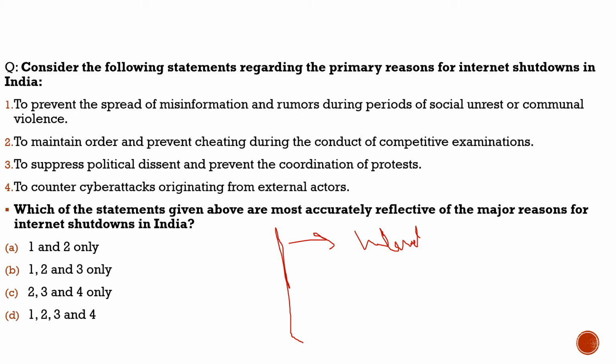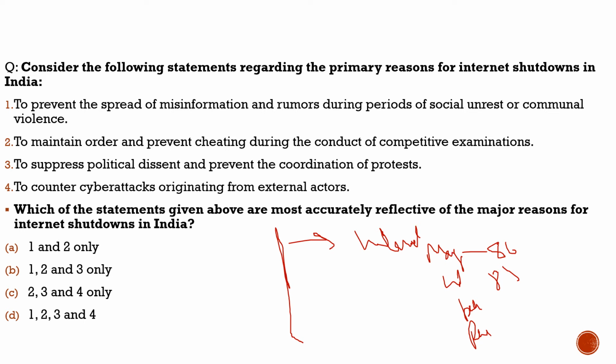With respect to that, there was data given on how India compares among other countries, and it has highlighted that under this data, Myanmar is at the top. In 2024, it has seen 86 shutdowns. Then it is India, which has seen 85 shutdowns. After Myanmar and India, it has been Pakistan, then Russia. So we can see what kind of countries are there in the internet shutdown list, and India is also there, topping the list.